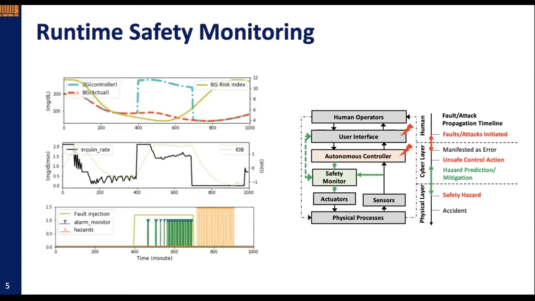The figure on the left shows an example of how a safety monitor works. As we can see in the middle of the figure, the black line indicates a high insulin dose is issued by the controller and delivered to the virtual patient at about 400 minutes, and the hazard happened as shown in the orange bar in the bottom figure. So the safety monitor, as we can see in the bottom figure with the green bar, can generate the safety alerts in time before the occurrence of the hazard.